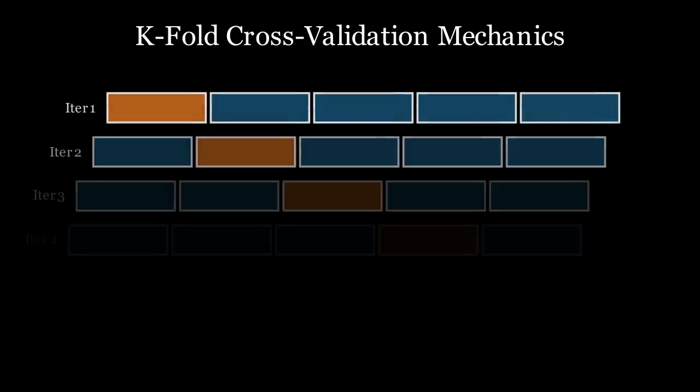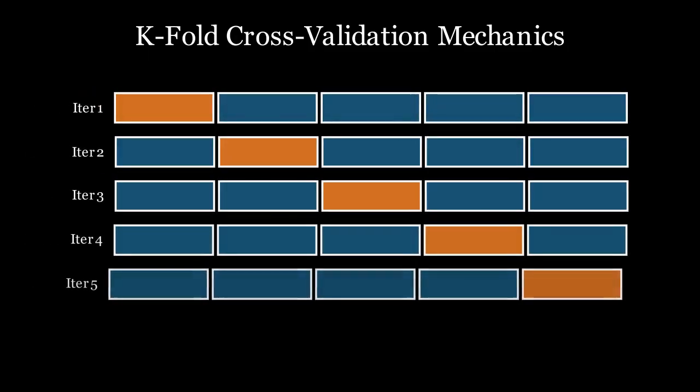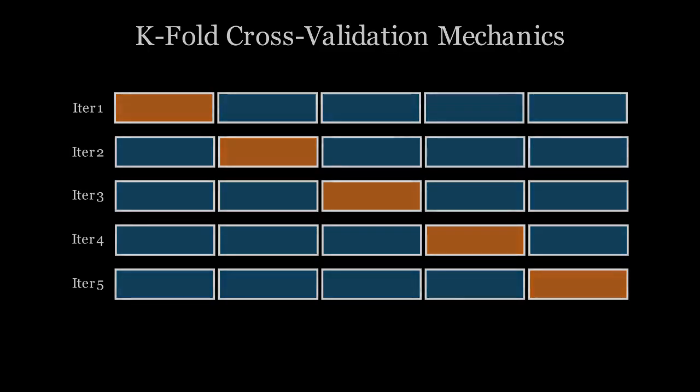Let's look at the mechanics of k-fold cross-validation, the gold standard of this technique. We divide our data into k equal parts. In the first iteration, we train on parts 2 through 5 and test on part 1. In the next, we train on 1, 3, 4, and 5 and test on part 2. We repeat this until every single data point has been part of a test set exactly once.